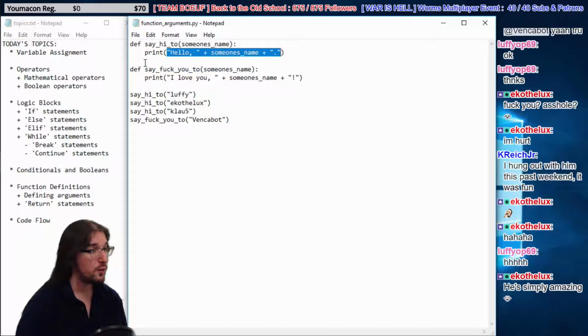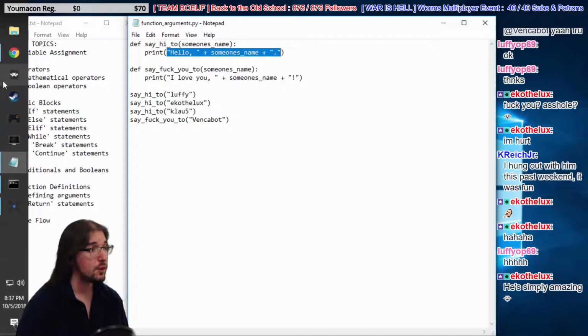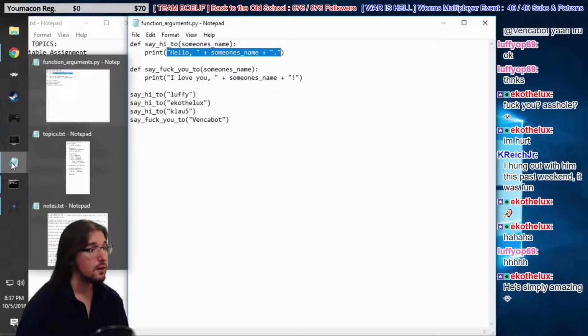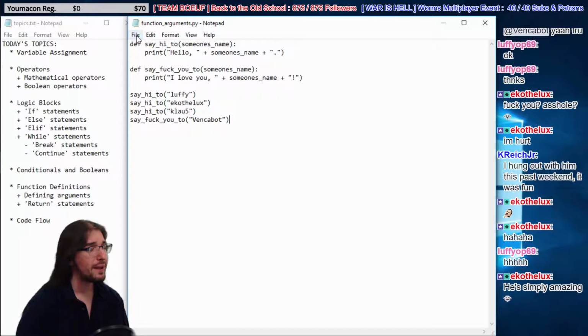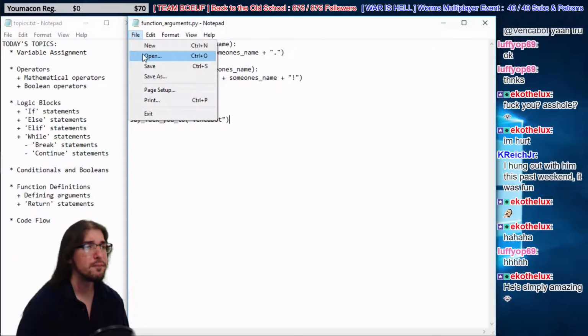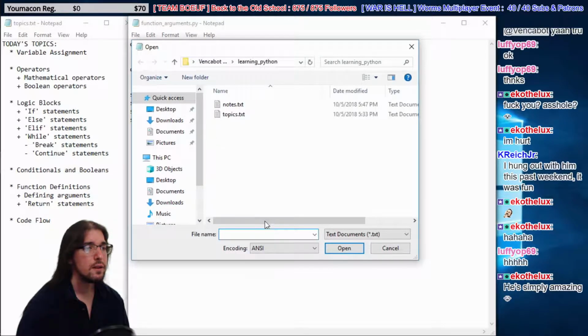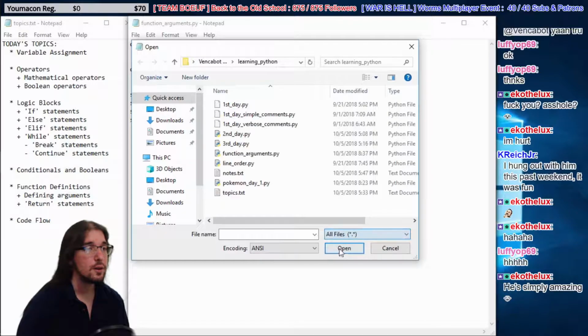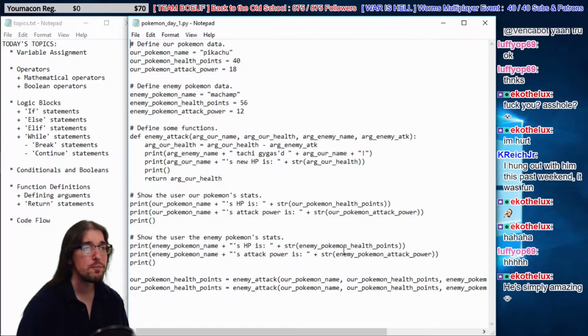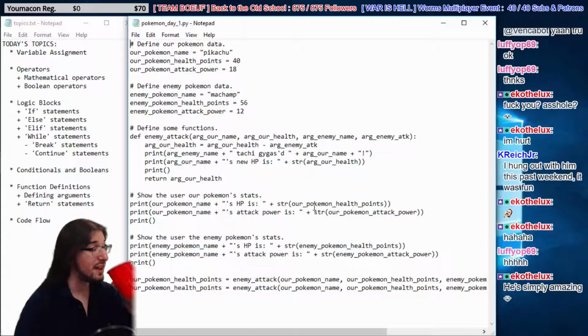Sweet. So let's go back and look at how this factors into our Pokemon code, right? I want our Python code here. Where was that? Pokemon Day 1. This code, as you can see, is quite a bit more involved than our say hello to functions, but the idea is the same.